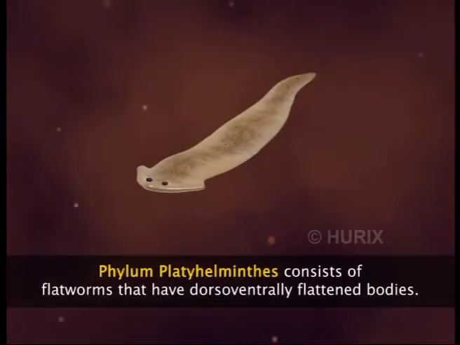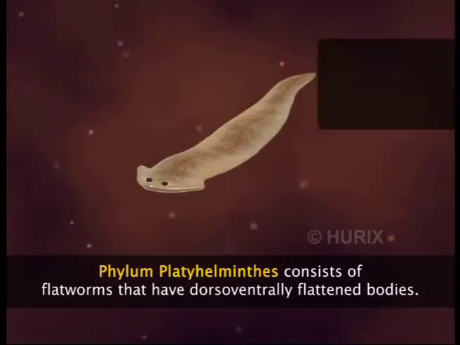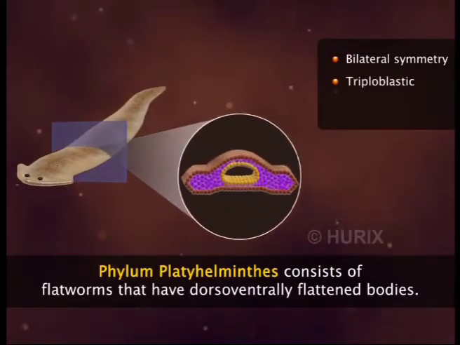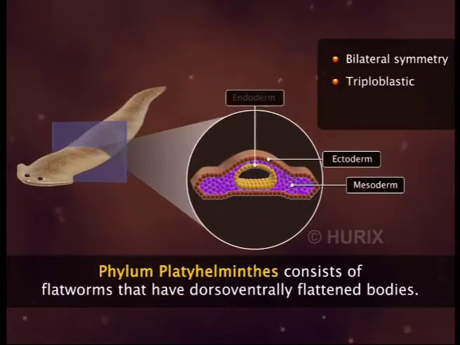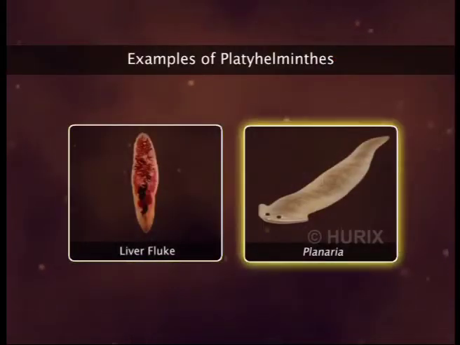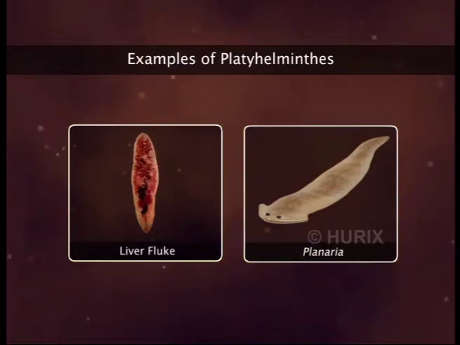Members of the phylum Platyhelminthes are flatworms which are dorso-ventrally flattened. They show bilateral symmetry and the presence of three germ layers. They show no body cavity and so are acoelomates. Liver fluke and planaria are examples of Platyhelminthes.